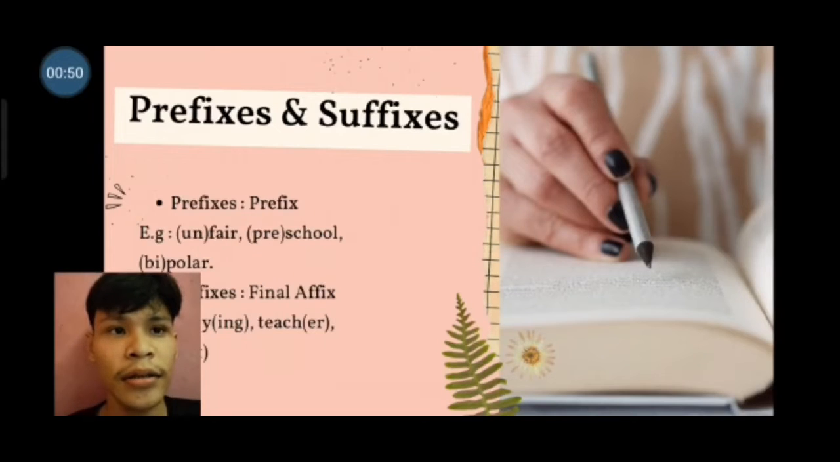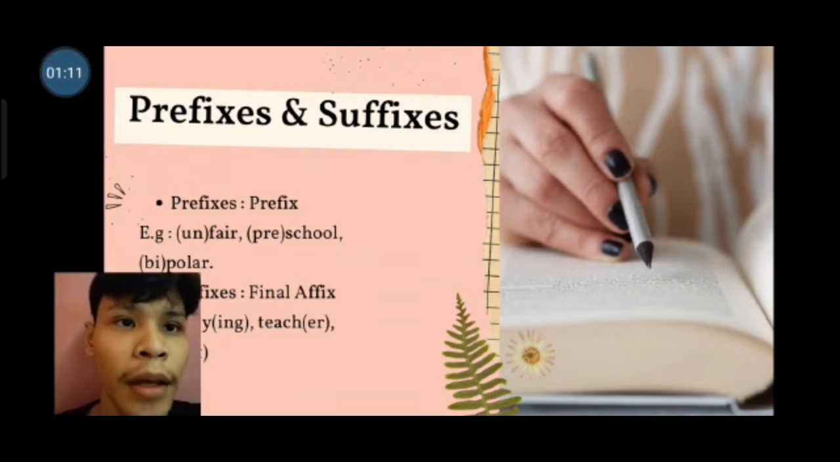Prefix and suffix. Prefix, example: unfair, preschool, bipolar. In unfair the prefix is un, in preschool it is pre, in bipolar it is bi. Suffix is a final affix, like teacher, the suffix is er.